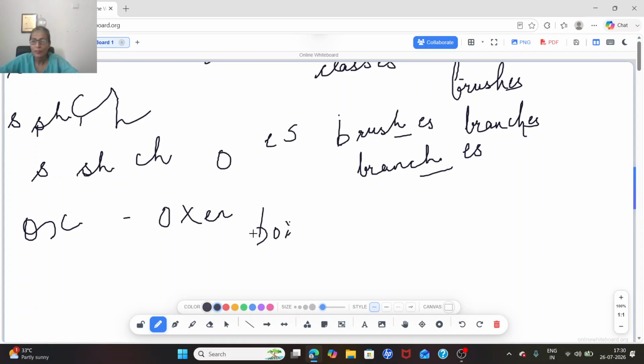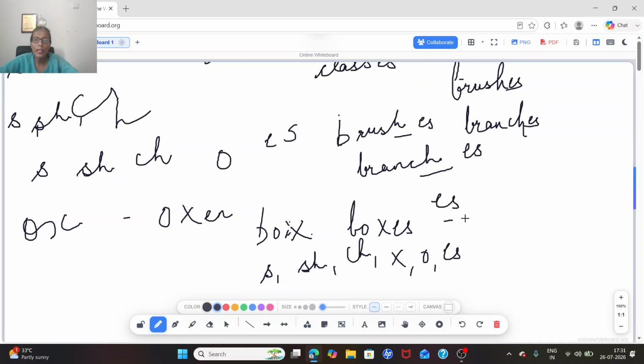Box, boxes. This oxen is an exception. You can just ignore this. But when the words end with s, sh, ch, x, and o, how are we going to change? We are going to simply put es at the end.